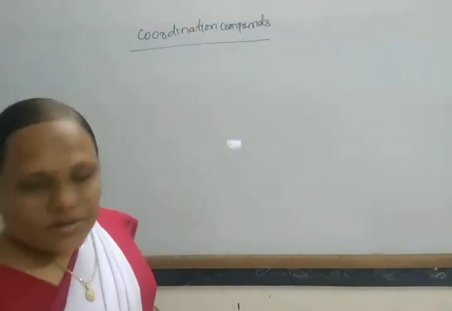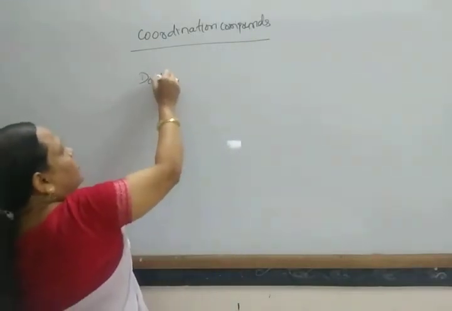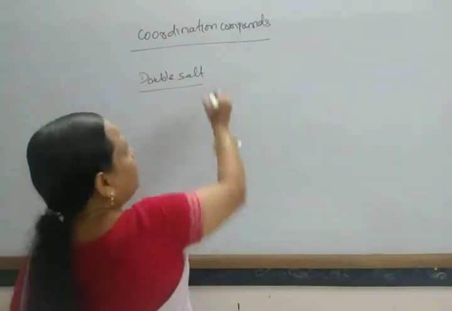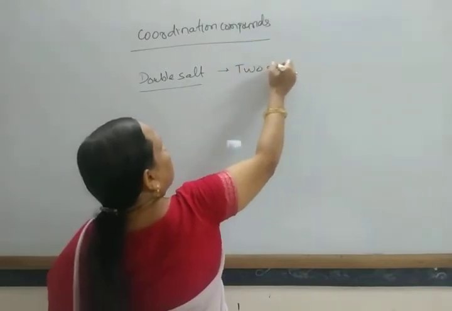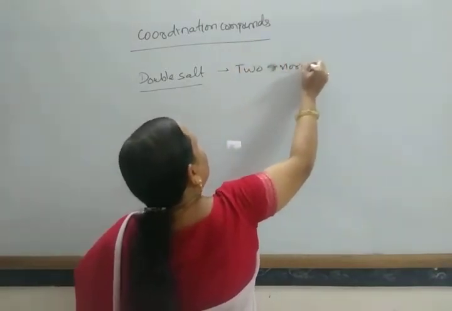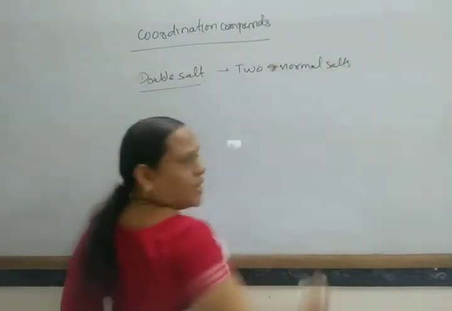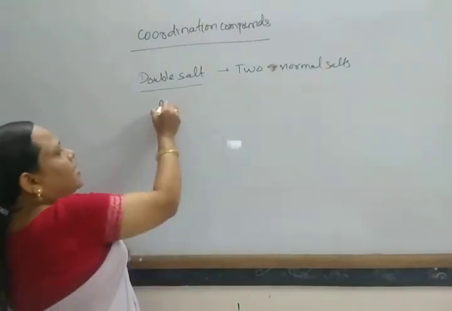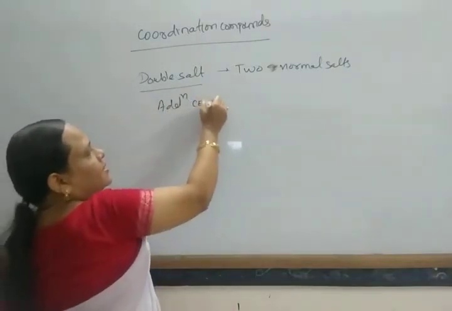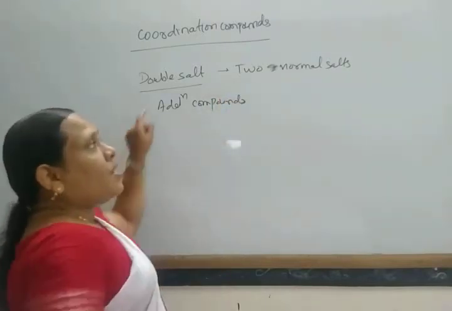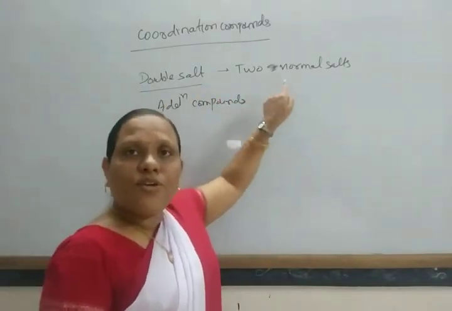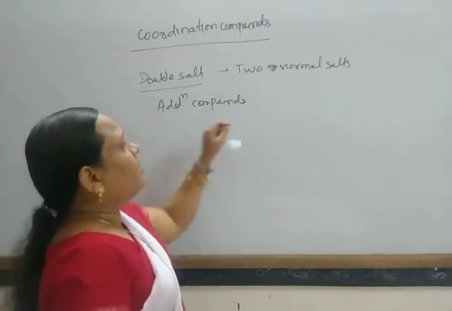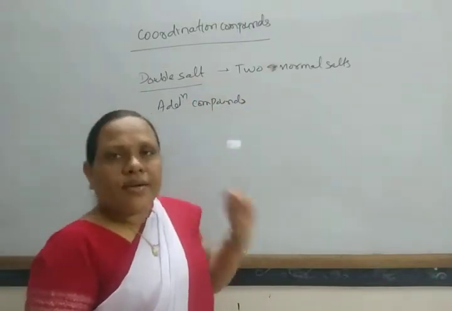A double salt is prepared from two normal salts in equimolar proportions. These are also addition compounds where the metal atom exhibits its normal valency and loses its identity in aqueous solution.